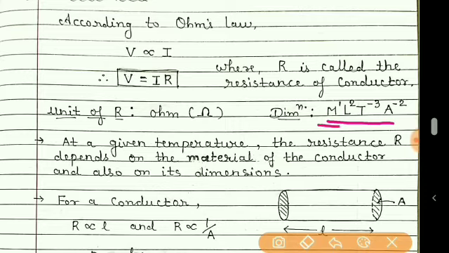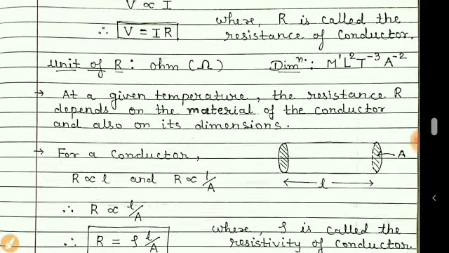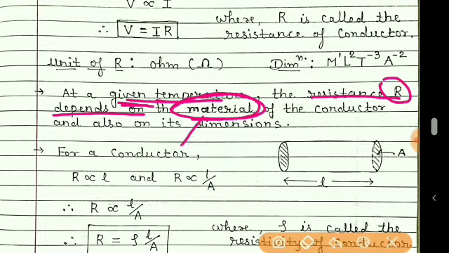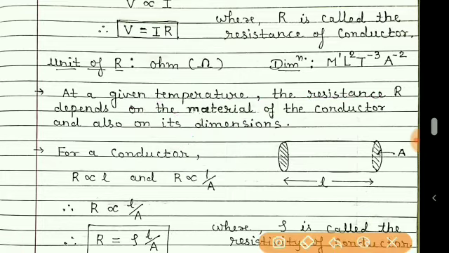Now, for a conductor at a given temperature, the resistance R depends on the type of the material. That means at constant temperature, what does this resistance depend on? It depends on the material of the wire or conductor, and also its dimensions.